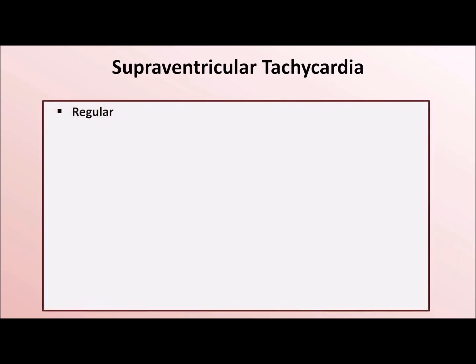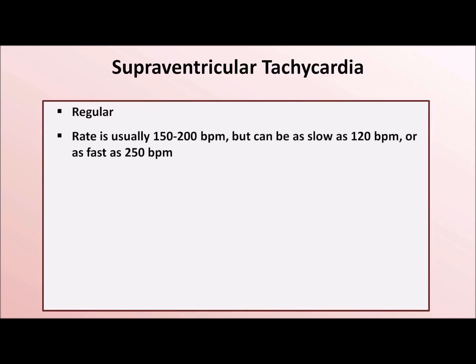The 5th category of tachyarrhythmia is Supraventricular Tachycardia, abbreviated SVT. This is a strange term that doesn't exactly mean what you might guess from its name. After all, sinus tach would seem to be a supraventricular tachycardia, since it originates from above the ventricles. They are all highly regular. The rates tend to be in the neighborhood of 150 to 200 beats per minute, but can rarely be as slow as 120 or as fast as 250.